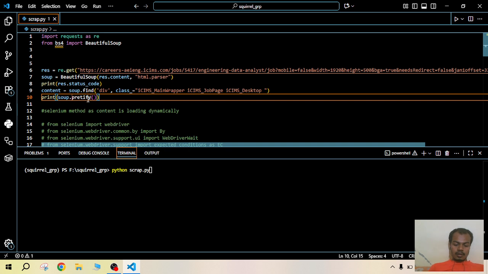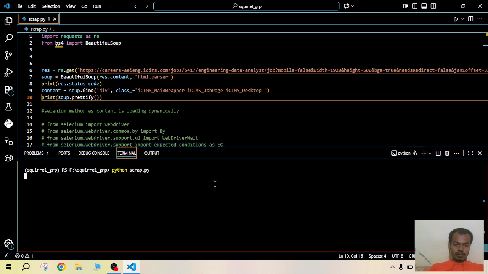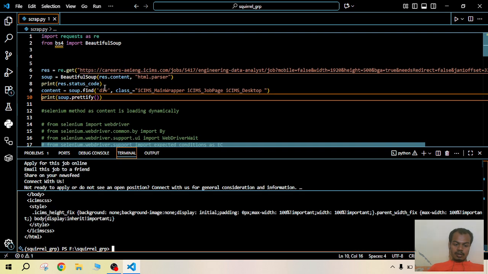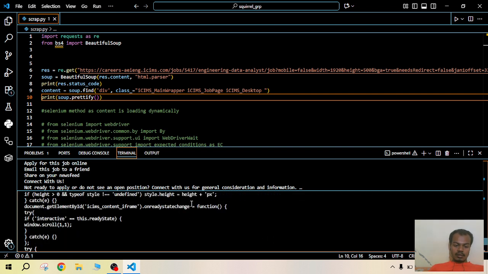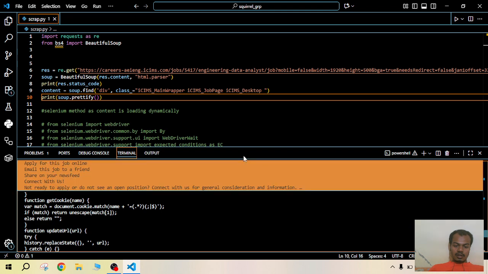This is a double T, so I think this should work. Running script.py, you will see that we are establishing a connection by the status code. It means we are actually reaching the endpoint, but we can't see any data here.